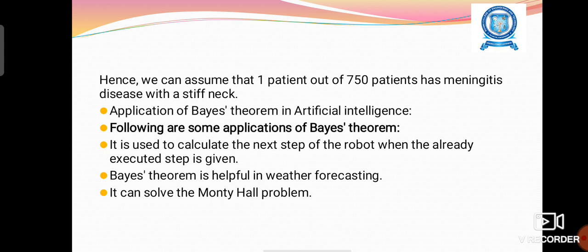So in this way, with the help of Bayes rule, we can calculate some probabilistic values, which are used in the reasoning of AI. And we can see the applications of Bayes theorem in artificial intelligence. It is used to calculate the next step of a robot when the already executed step is given. Bayes theorem is helpful in weather forecasting. It can solve the Monty Hall problem. Thank you.